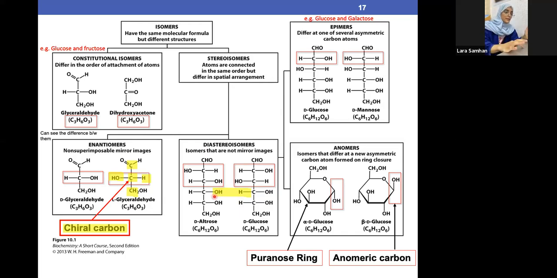In this case, we can see this first thing, OH and H is not a mirror image. This is a mirror image, yes. This is a mirror image, yes. CHO and CHO, mirror image, yes. CH2OH with CH2OH, mirror image, yes. So alhamdulillah, the whole molecule is a mirror image, except this thing and this thing.